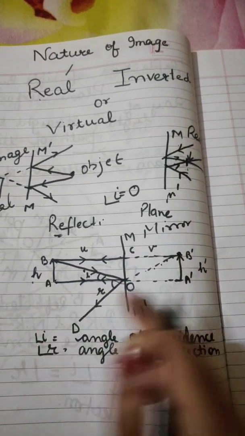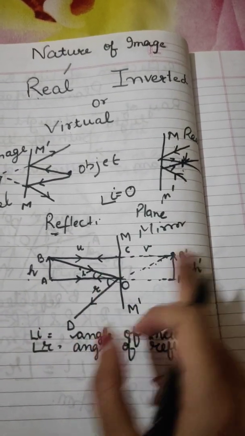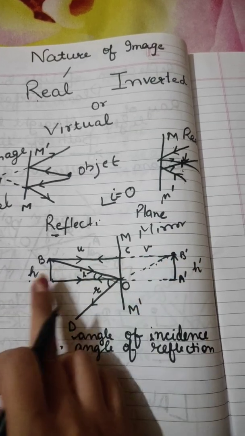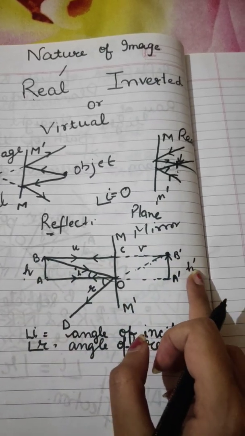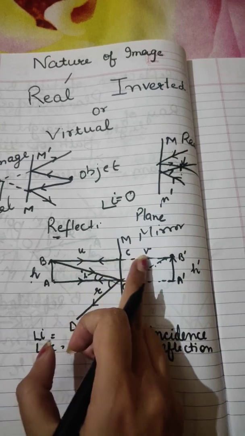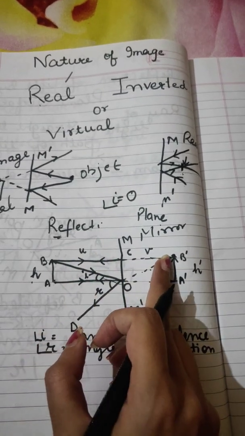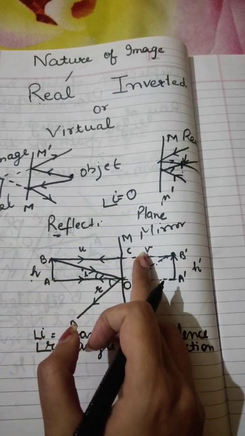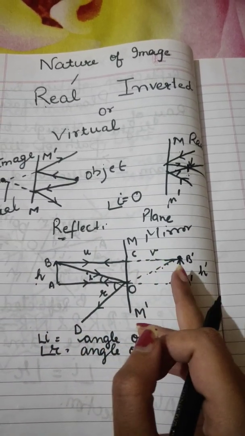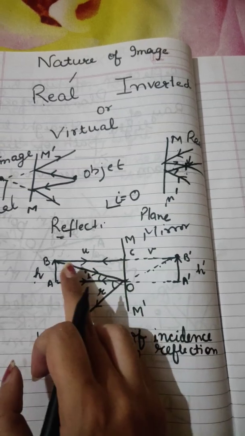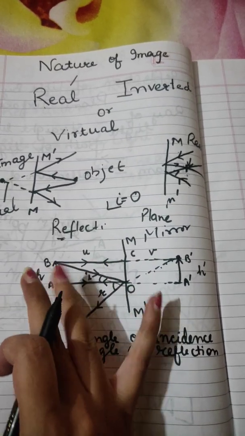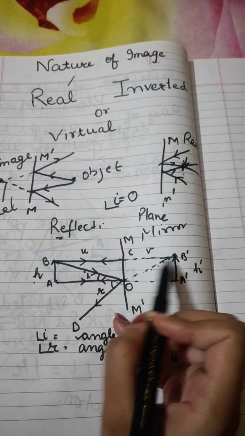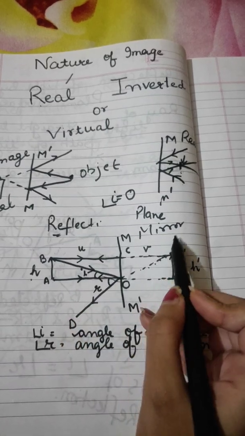From this I say that it has height h dash. Then I observe, isn't it quite clear that this h is basically equal to h dash? And right here u and v are the object distance and the image distance. That is, u is the distance between the object and the mirror, and v is the distance between the image and the mirror. So u and v. I have also found that this u is basically equal to v as well.